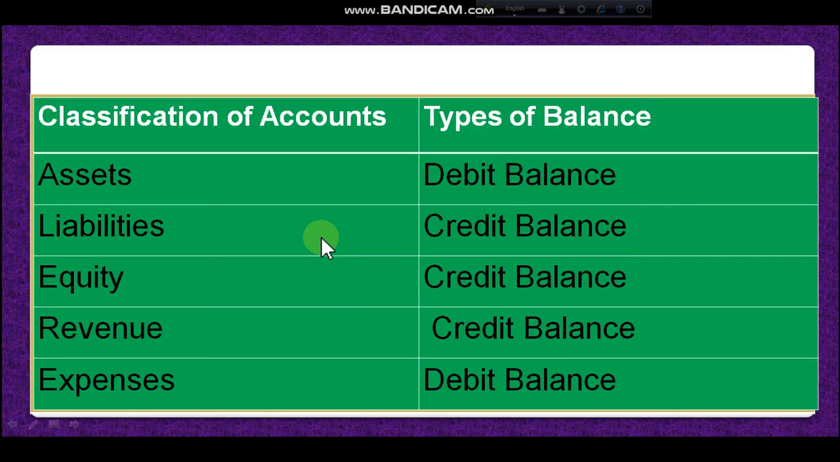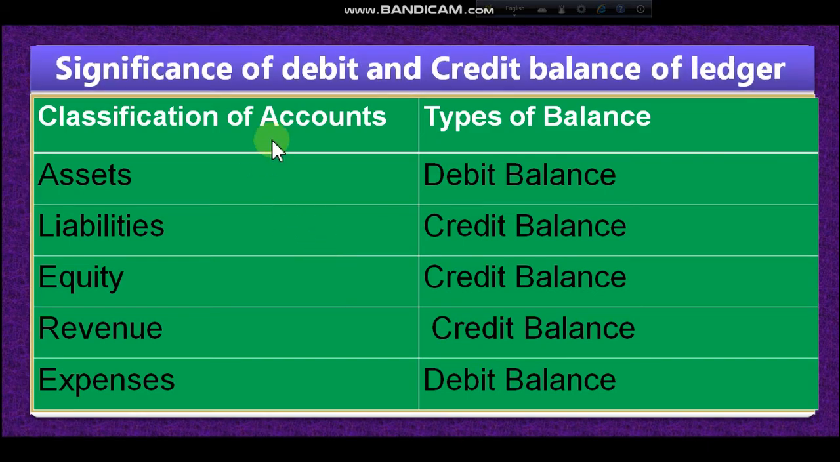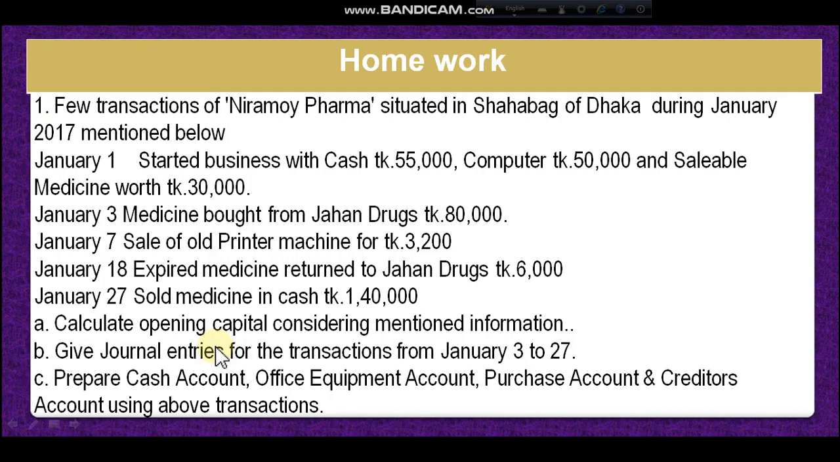Now classification of accounts. Dear student, significance of debit and credit balance. That means debit and credit balance indicate: asset account always shows debit balance, liability account credit balance, equity account credit balance, revenue credit balance, expense debit balance. That means asset and expense show debit balance; liability, equity and revenue show credit balance.